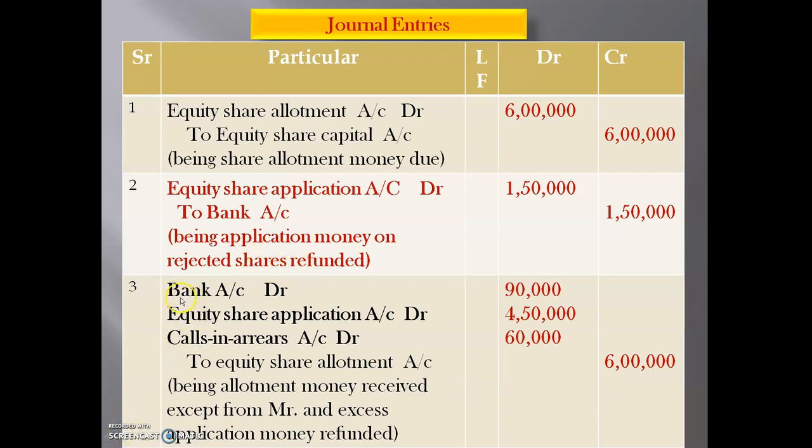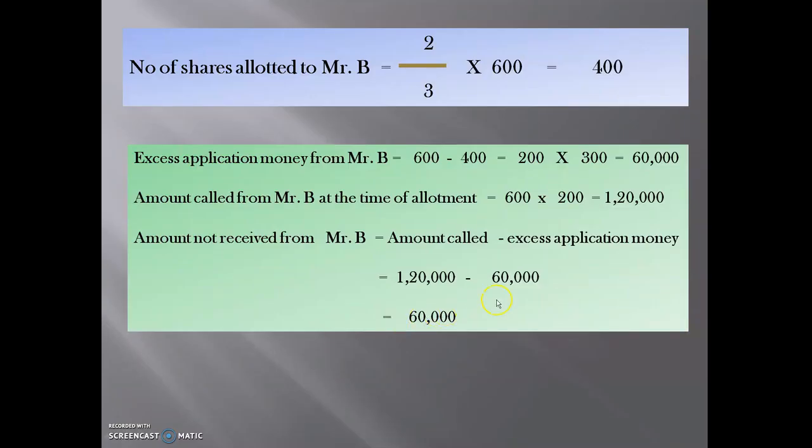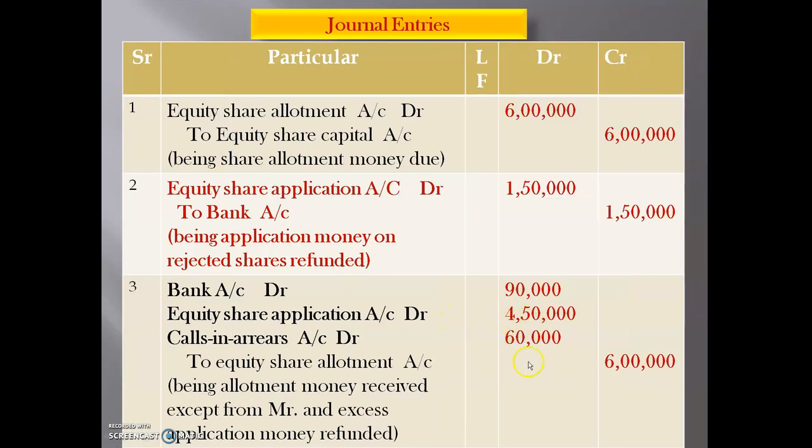Next, allotment money received entry, that is bank account debit, equity share application account debit, calls in arrear account debit to equity share allotment account. At the very first we have to write in credit column, to equity share allotment account, that is 6 lakh. This whole amount we have to transfer here. After that, we have to write calls in arrear account, that is 60,000. See here, working note, amount not received from Mr. B, that is 60,000. We have to take this amount here.